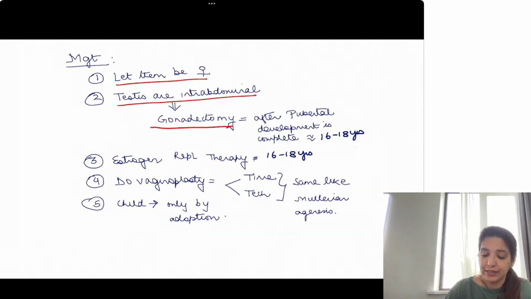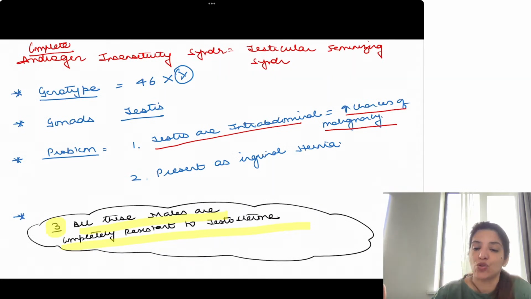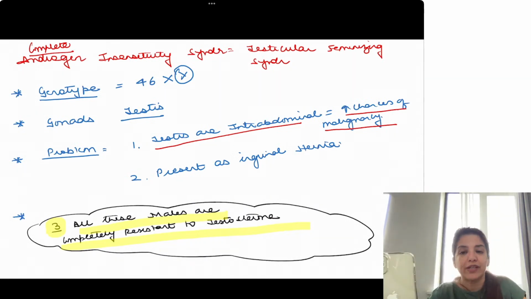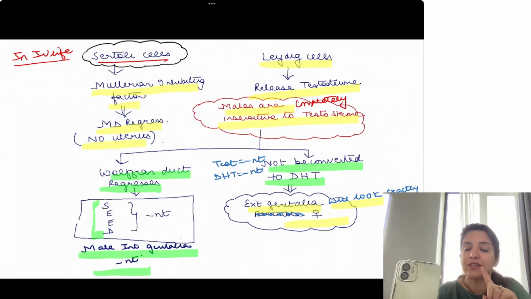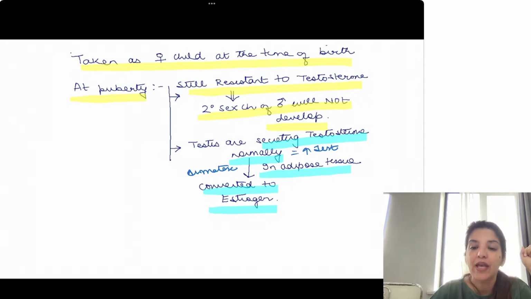But then, understand, although the testes have increased chances of malignancy, the testes are producing testosterone, and it is this testosterone which is leading to breast development.